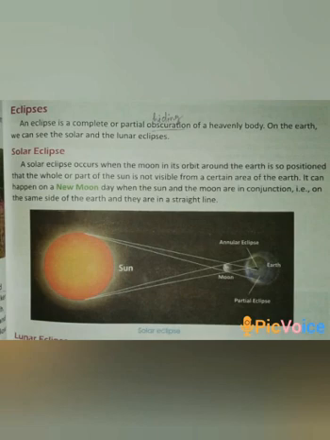When the sun and the moon are in conjunction, that is, on the same side of the earth and they are in a straight line.